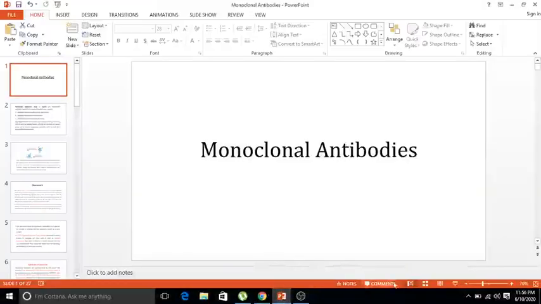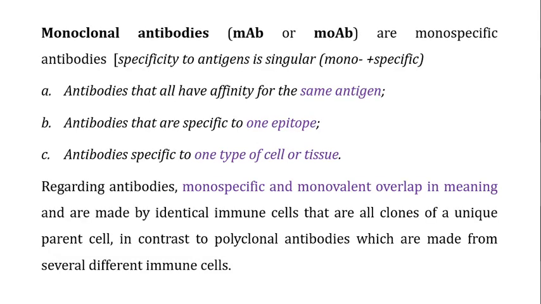Welcome back to this next video, and in this video we are going to talk about the monoclonal antibodies. These monoclonal antibodies are abbreviated as MAB or MOAB. They are monospecific antibodies, so you need to understand this term monospecific.